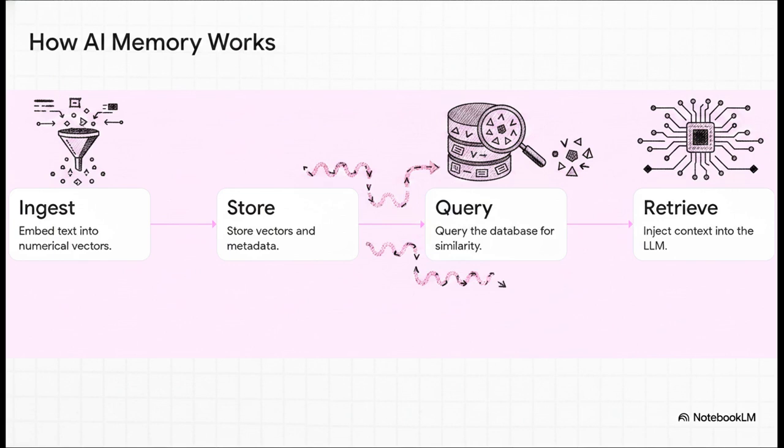Step 2, we store those vectors in a database. Step 3, when the agent faces a new task, we query that database to find mathematically similar vectors. And step 4, we retrieve that relevant past information and inject it directly into the agent's active context window. So it doesn't biologically remember. It contextually retrieves exactly what it needs, exactly when it needs it.